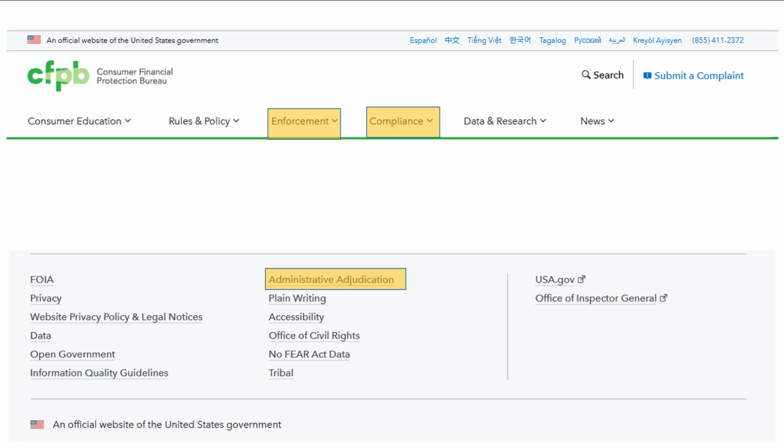In addition to top menus, be sure to look for useful categories at the bottom of the home page. For instance, the Consumer Financial Protection Bureau has top menu choices that sound useful for finding adjudicative materials, enforcement, and compliance. The bottom menu provides a link to another potentially useful page, Administrative Adjudication.